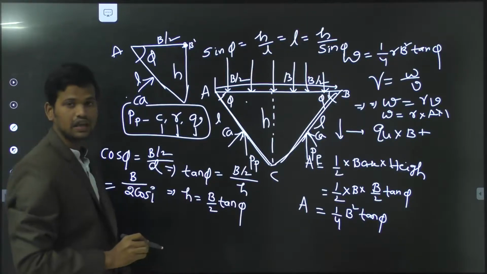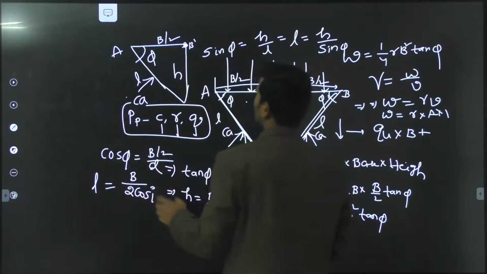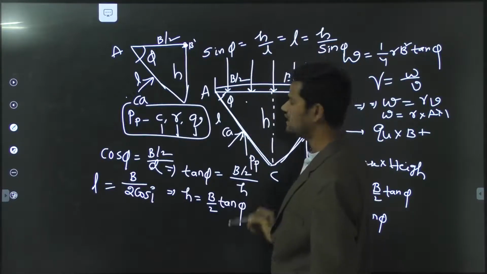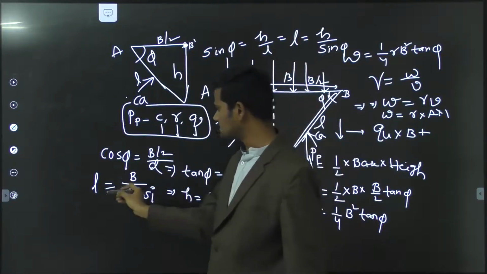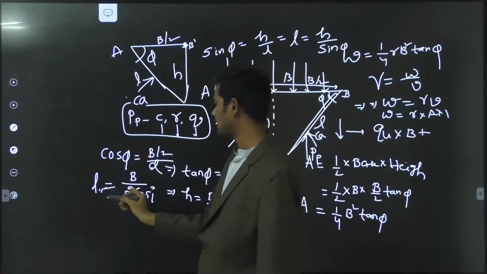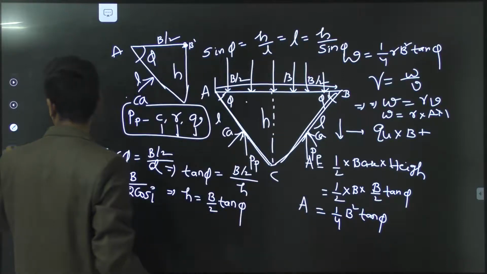Length of the arc L equal to B by 2 cos phi in terms of cos, and in terms of sin phi, L equal to H by sin phi. We can calculate the length of this inclined portion Li, or L equal to B by 2 cos phi. Okay, next we will see.